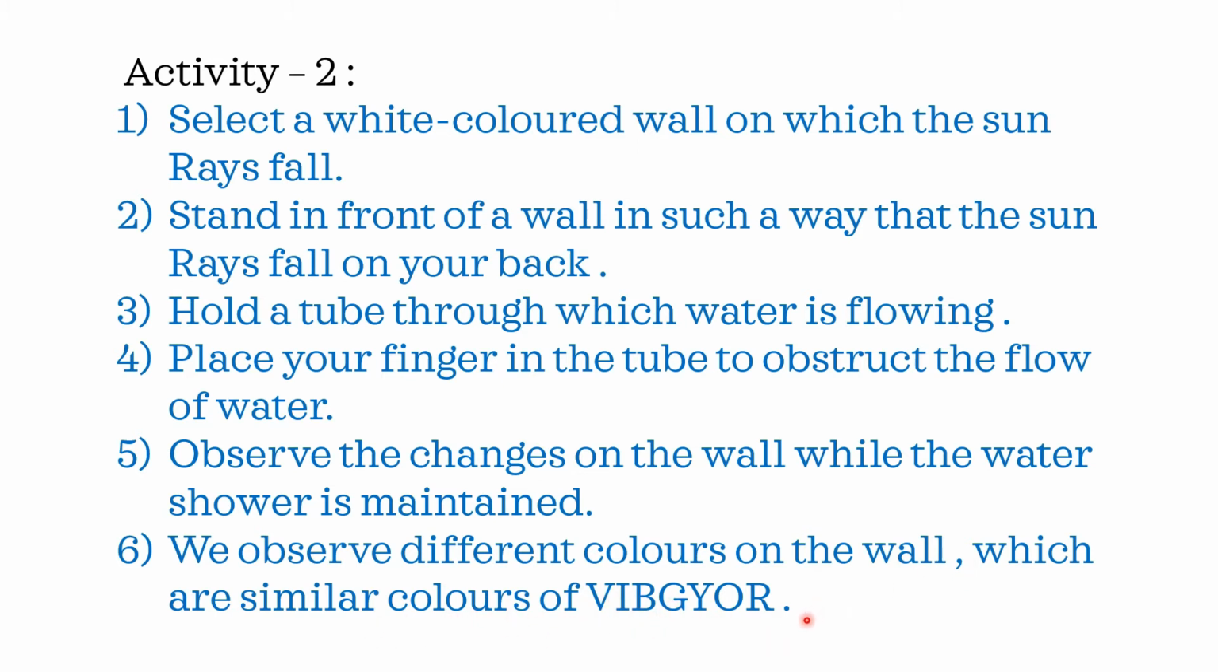This is the second activity, that is the formation of an artificial rainbow, dispersion of light. Whenever the light enters, the white light is spreading into its constituent colors, that is 7 colors. These colors are violet, indigo, blue, green, yellow, orange and red. This is the spectrum. So that is similar to the colors of our VIBGYOR.